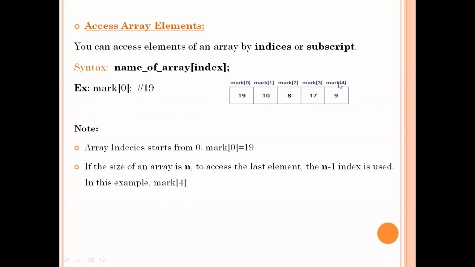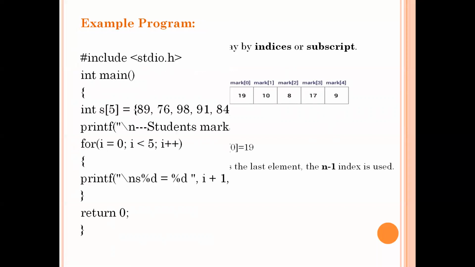Right. So in this example, our array size is 5. To access the last element, we need to take the n minus 1 index, that is 5 minus 1, which means 4. So for that we need to take marks of 4. So this is the way to access the elements in the array.